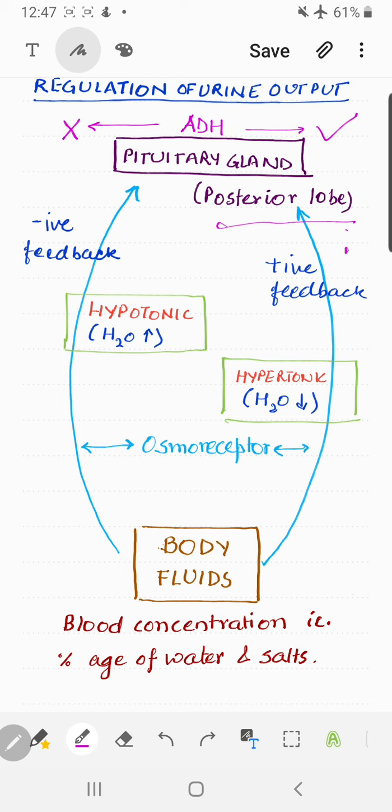Much water is not reabsorbed in the body and it is lost through the urine output. This condition, when much water is lost in the form of urine, is known as diuresis. And this condition is not usual. Basically, the condition arises if you have consumed something, or you are facing a kind of seasonal variation, or if you have consumed something like coffee or tea or beverages or sometimes alcohol, right?